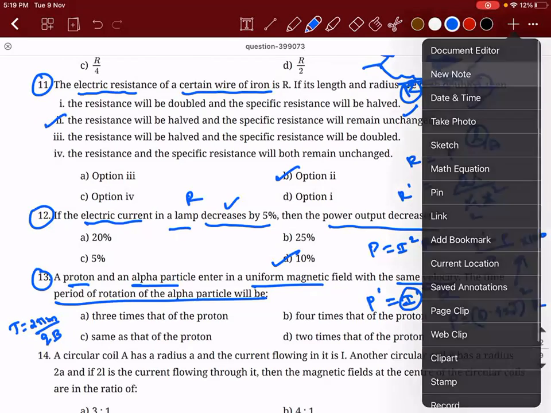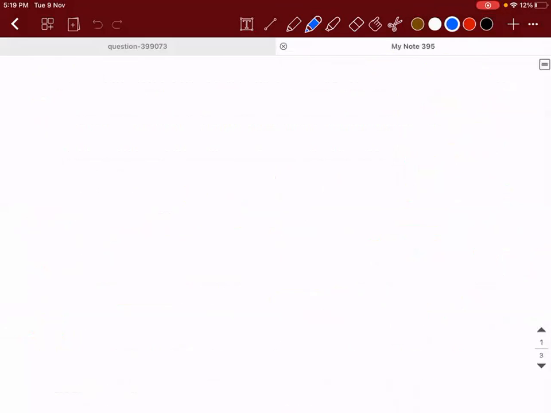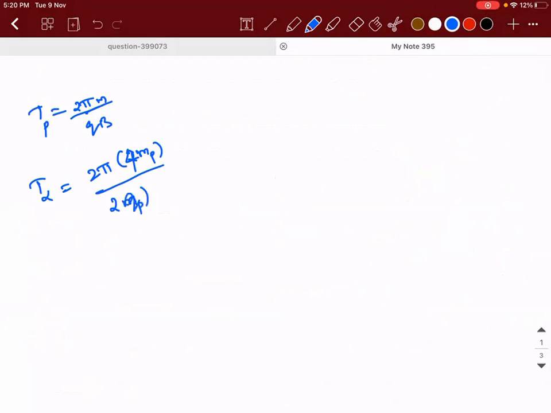Anybody with the answer? So T is equal to 2 pi m divided by q b. So for the alpha particle it is 2 pi times 4 times mass of proton, divided by 2 times the charge of proton multiplied with b.